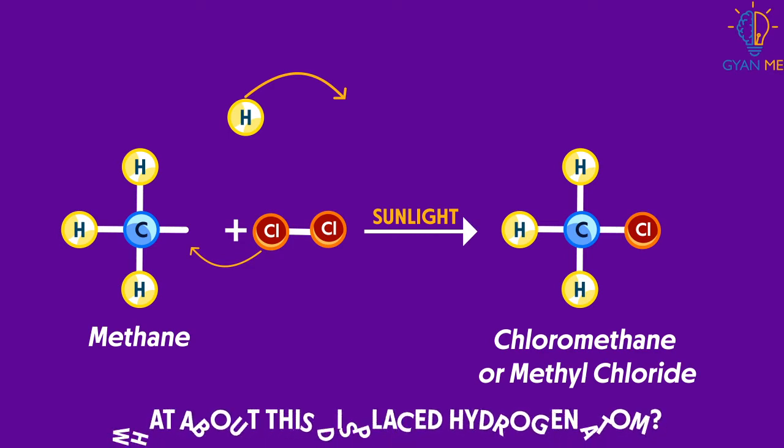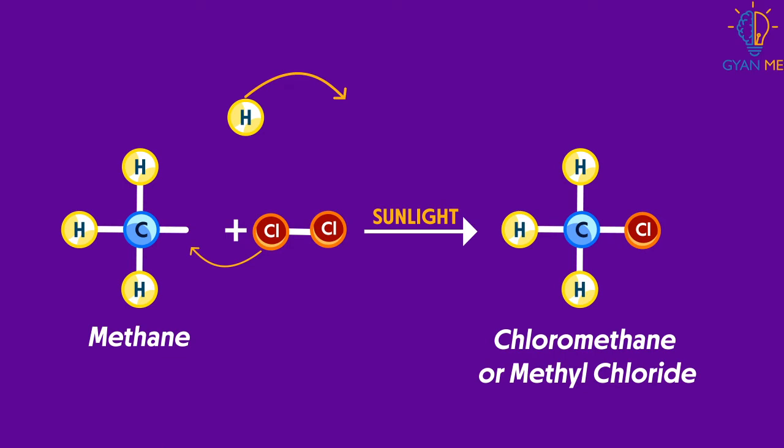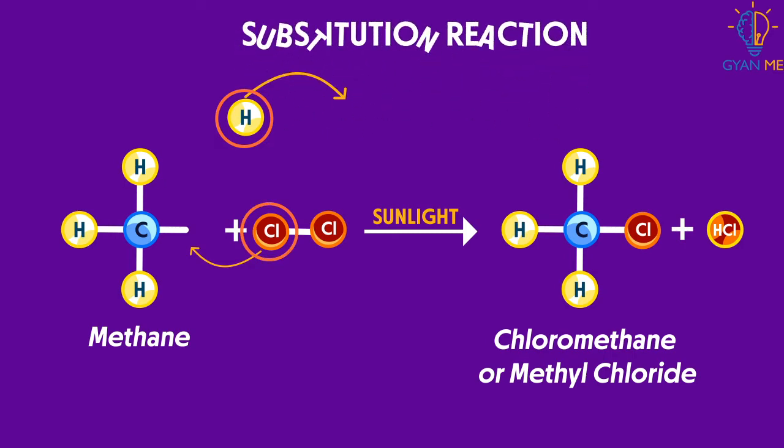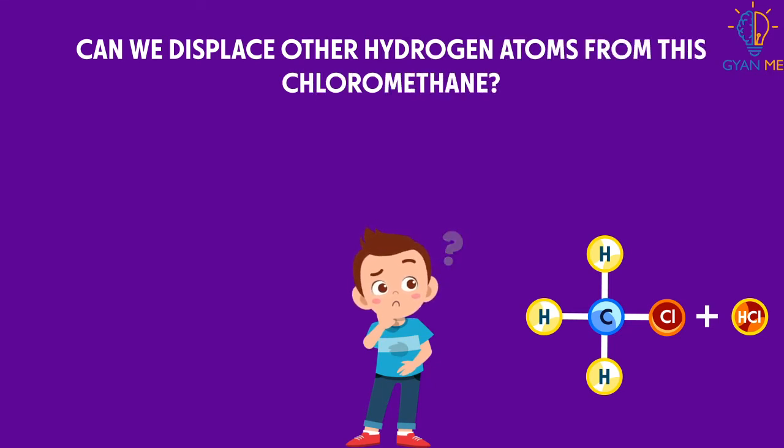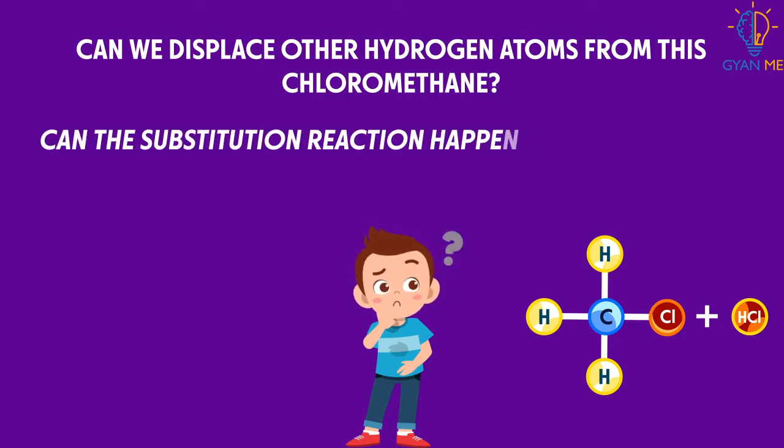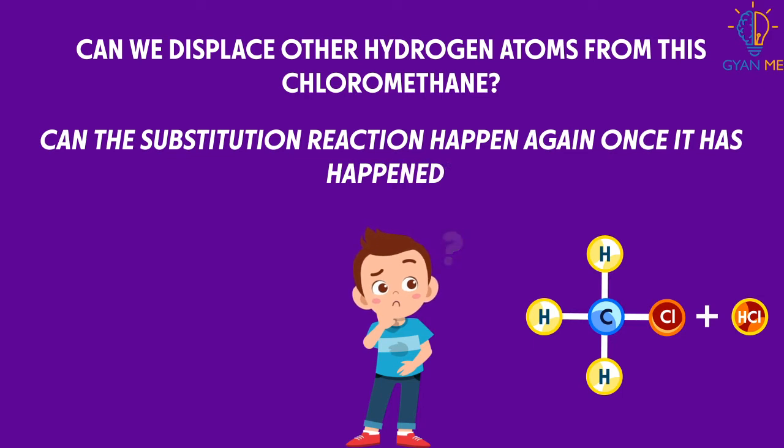But what about this displaced hydrogen atom? Yes, it reacts with this remaining chlorine atom to form hydrogen chloride. Since the hydrogen atom was replaced by the chlorine atom, this becomes a substitution reaction. Now can we displace other hydrogen atoms from this chloromethane? Or let me put it this way. Can this substitution reaction happen again once it has happened?